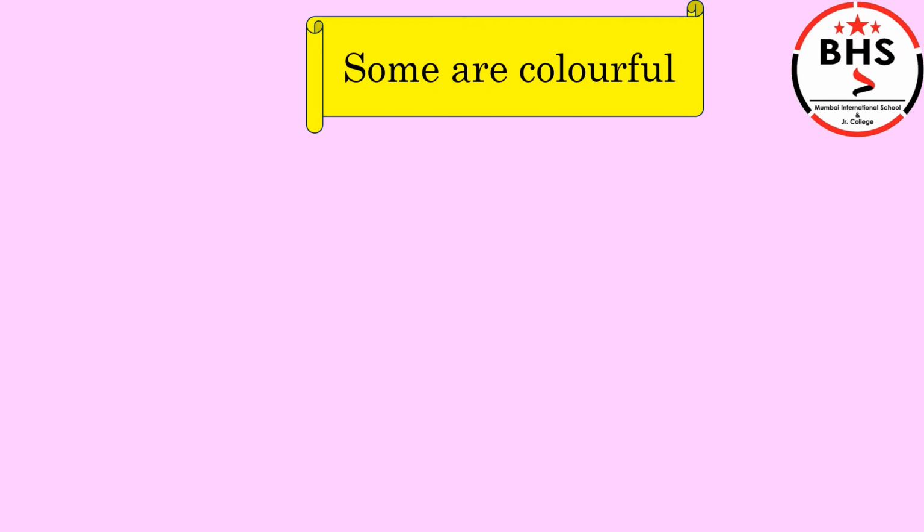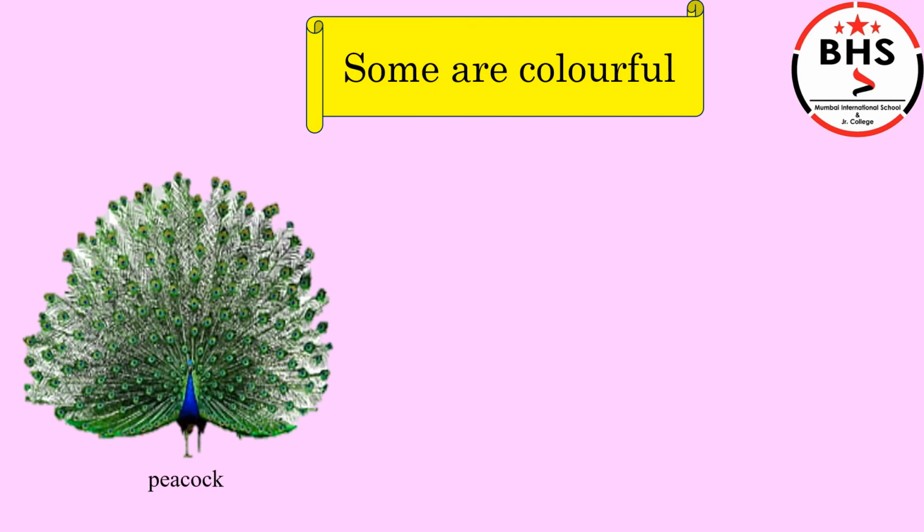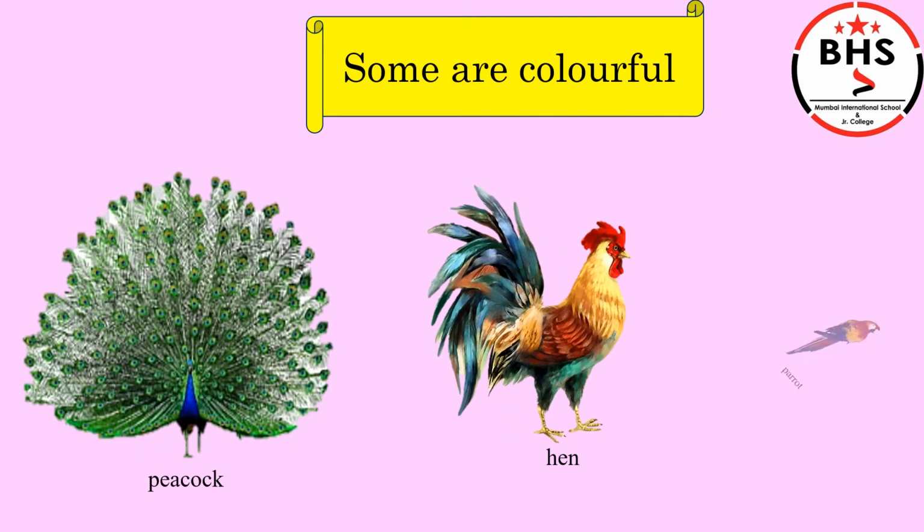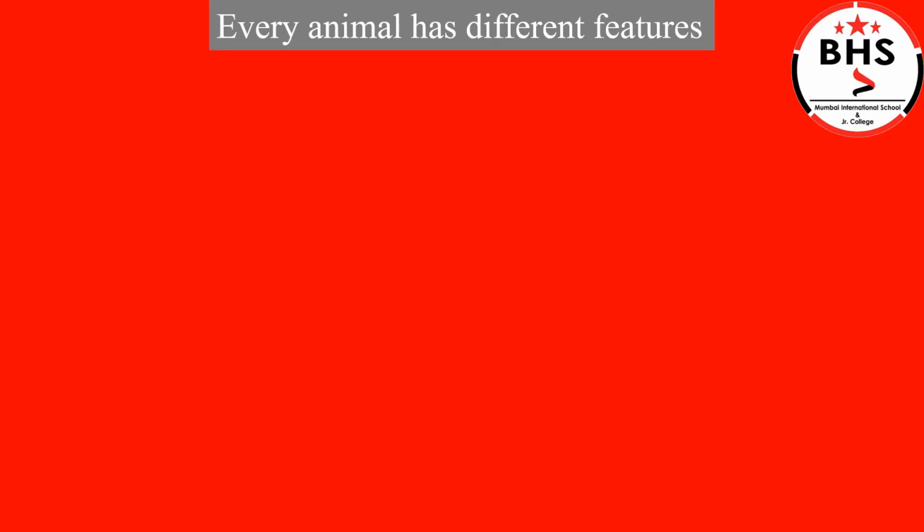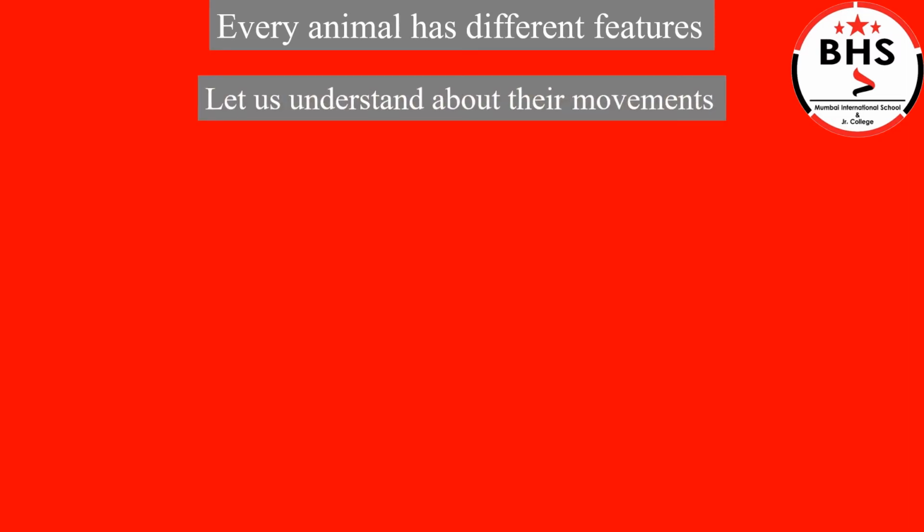Some animals are colorful, like peacock, hen, parrot, and others. Every animal has different features. Let us understand about their movements.